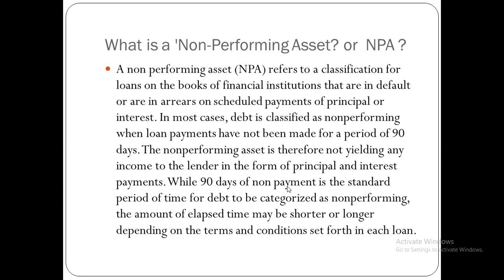While 90 days of non-payment is the standard period of time for debt to be categorized as non-performing, the amount of elapsed time may be shorter or longer depending on the terms and conditions set forth in each loan, because every loan has totally different terms and conditions and time periods. If your loan is a huge amount, then you may get more time, but you need to repay the loan within the time period given by the organization.